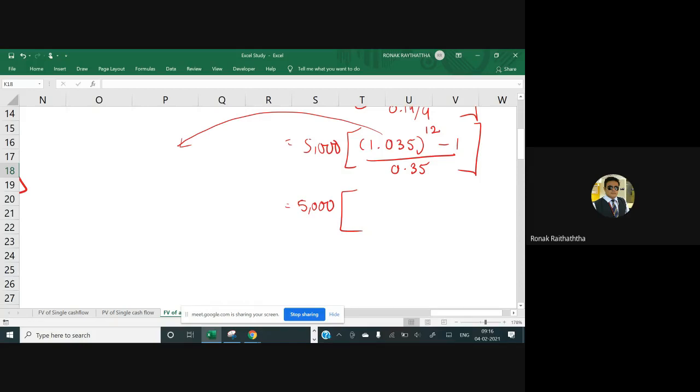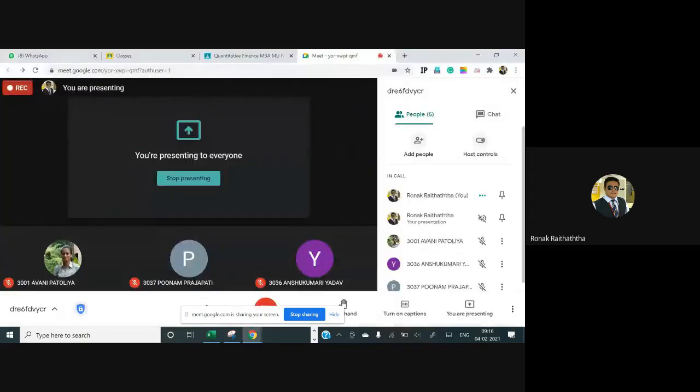Sir, how can I do the shortcut? You can do it like 1.035 raised to 6 multiplied by 1.035 raised to 6. Because whatever is there in the power gets added. A very simple mathematics, yes or no? So you can find it only for 6 times, and then you will have to multiply the same amount, Mr. Hitesh, for 2 times, so you get something over there. May I know the answer, please? I hope Avni is doing this.